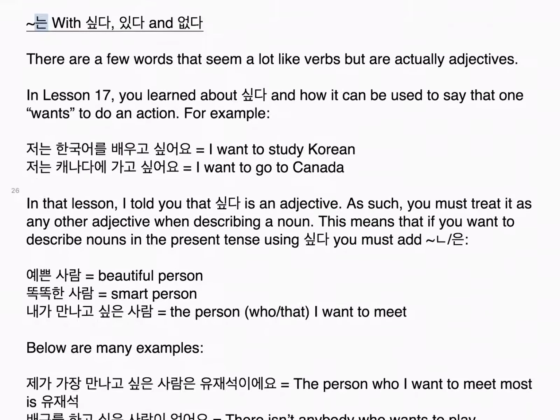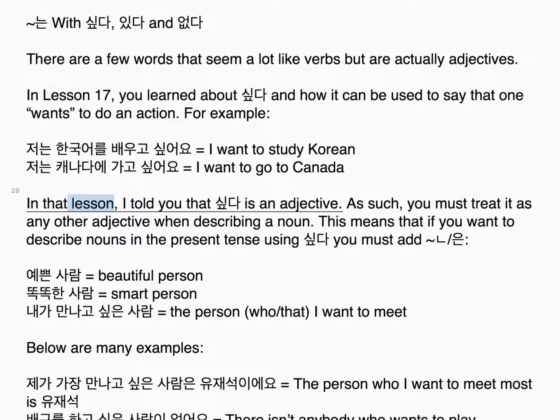는 with 싶다, 있다, and 없다. There are a few words that seem a lot like verbs but are actually adjectives. In lesson 17, you learned about 싶다 and how it can be used to say that one wants to do an action. For example, 저는 한국어를 배우고 싶어요. I want to study Korean. 저는 캐나다에 가고 싶어요. I want to go to Canada.